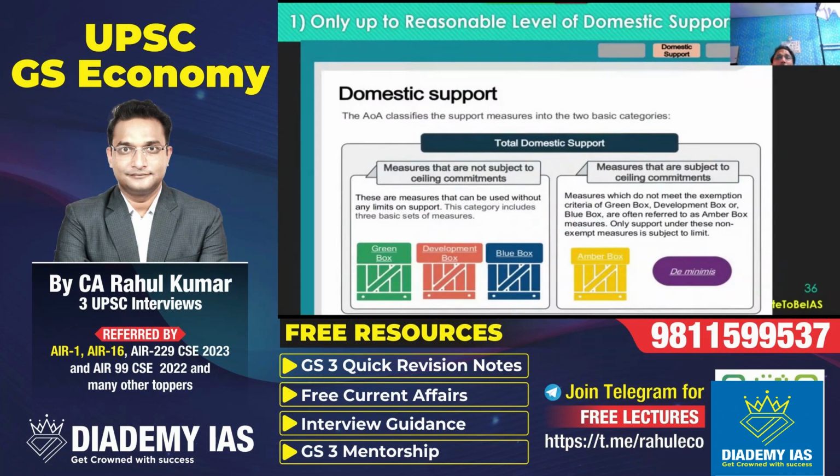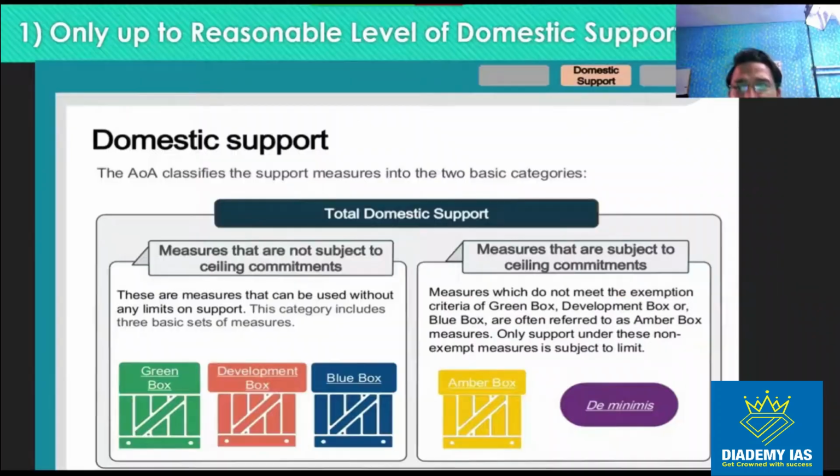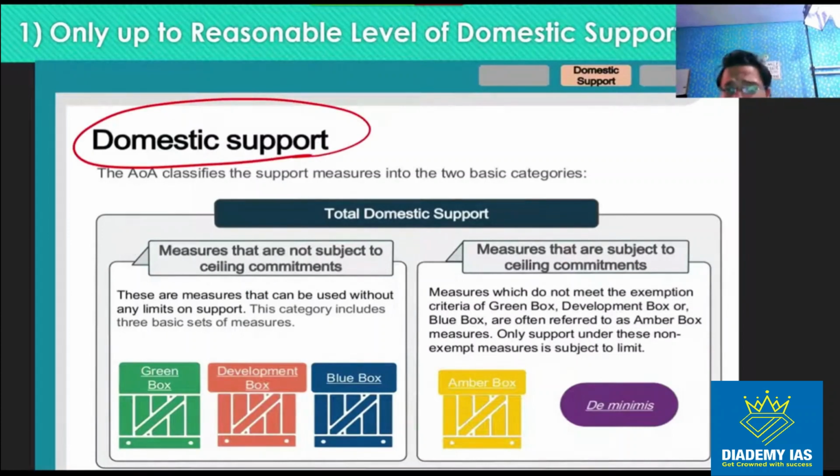Now coming to the domestic support, that is how much subsidy can be given by the national government, suppose government of India. So how much subsidy government of India can give to its agricultural sector, एग्रीकल्चर सेक्टर को कितनी सब्सिडी दी जा सकती है, ठीक है. So domestic support का मतलब सब्सिडी, how much support can be given by the domestic government.